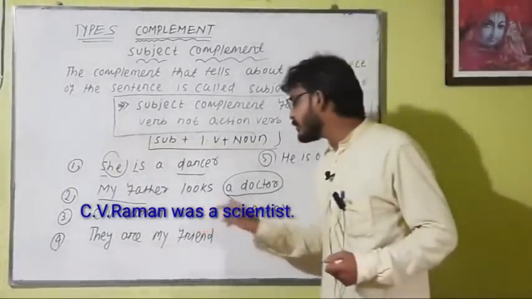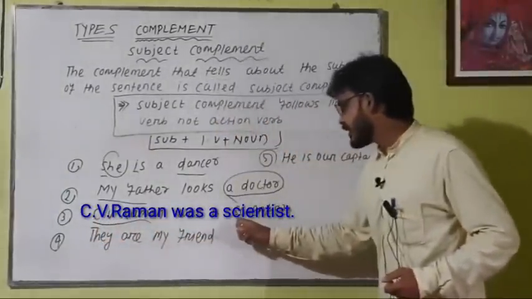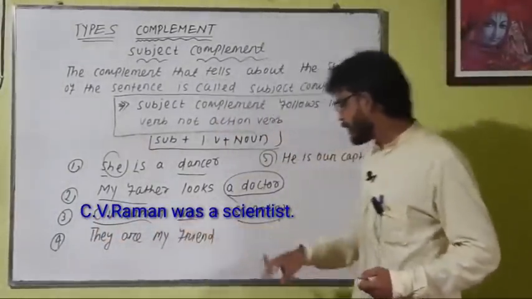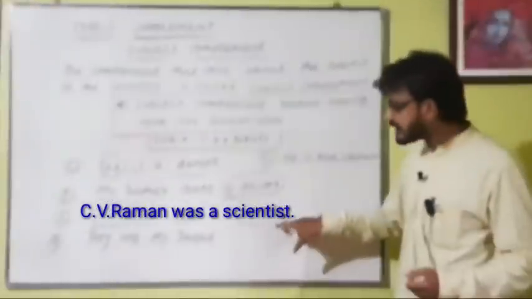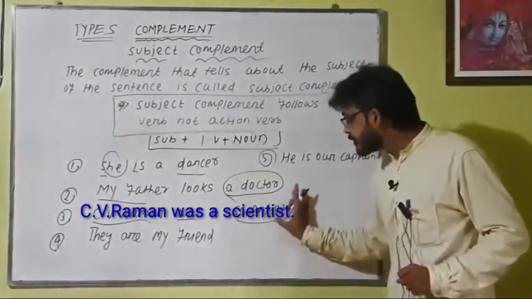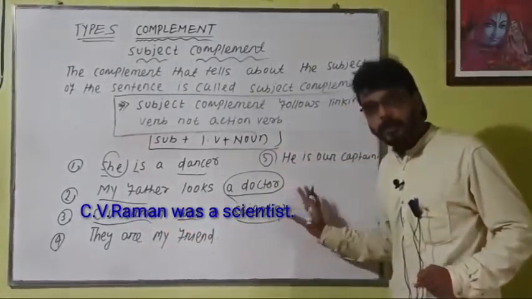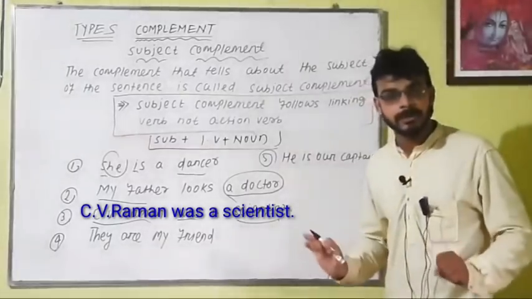Okay, C.V. Raman was a scientist. Who was the scientist? C.V. Raman, that is the subject, and was is the linking verb, and scientist, that is known as the subject complement, because it gives information about C.V. Raman. Here C.V. Raman and the scientist refer to the same person, not two different persons.